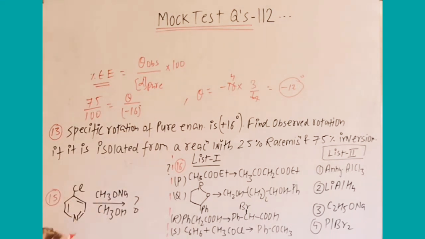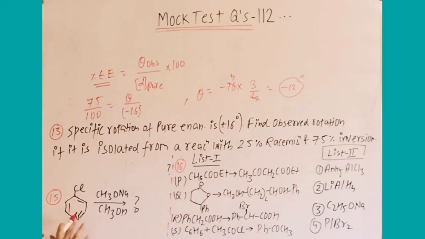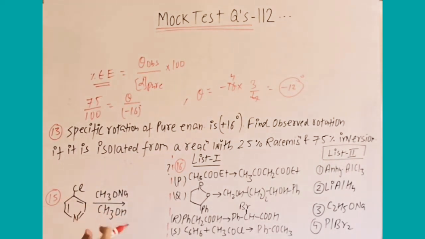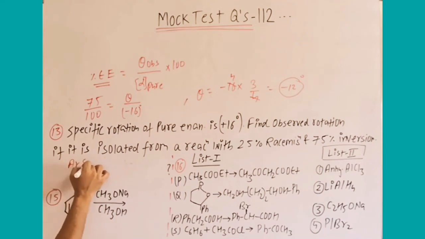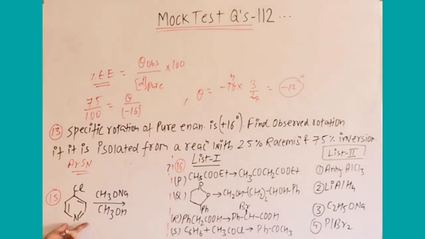In this case you can see this is Cl on the ring. Which ring? Pyridine, CH3O minus Na plus, and in alcohol. So this is resembling which reaction? You have done aryl halides, that means SNAr mechanism. Similar to that you have to use the concept, just like halobenzene. Pyridine is even more reactive in nucleophilic substitution. Why? Because nitrogen is electron withdrawing.